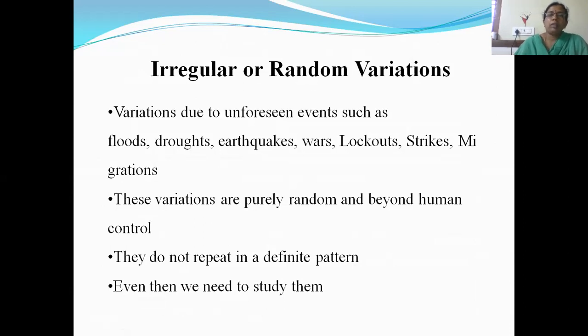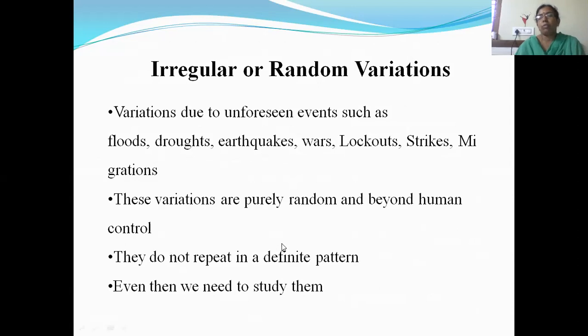Then you have irregular or random variations. Random or irregular means unforeseen, which we cannot predict and cannot control. So the variations which occur due to unforeseen or unpredictable events are called irregular or random variations. These are variations due to unforeseen events such as floods, droughts, earthquakes, wars, lockouts, strikes, migrations. Those variations are called random variations.